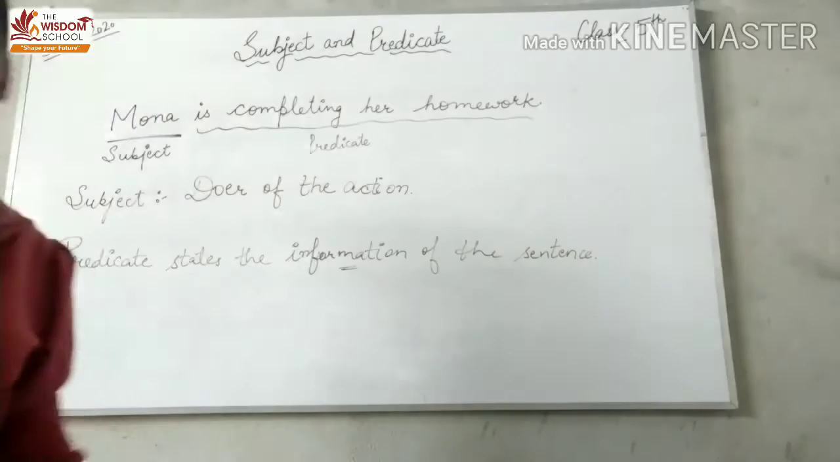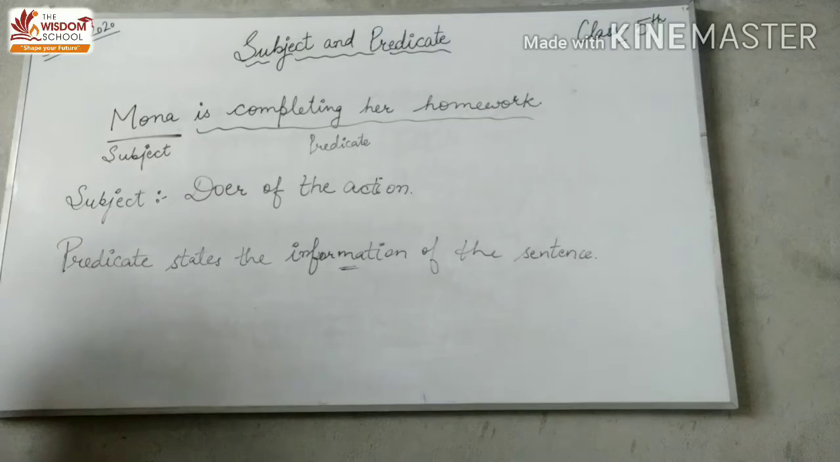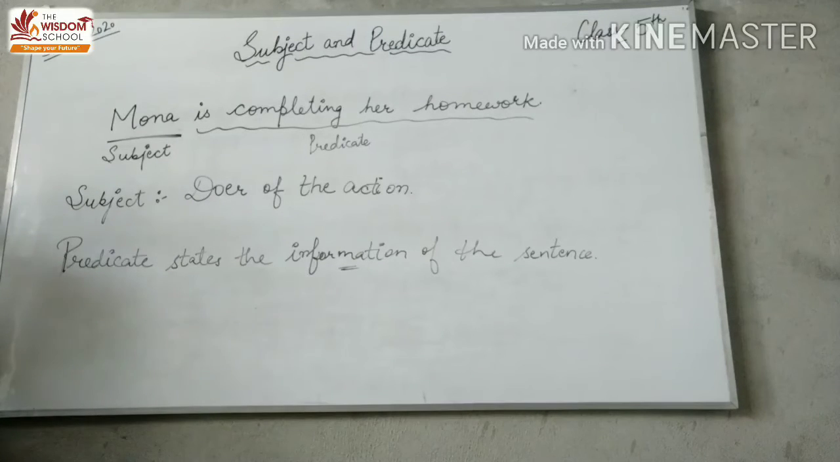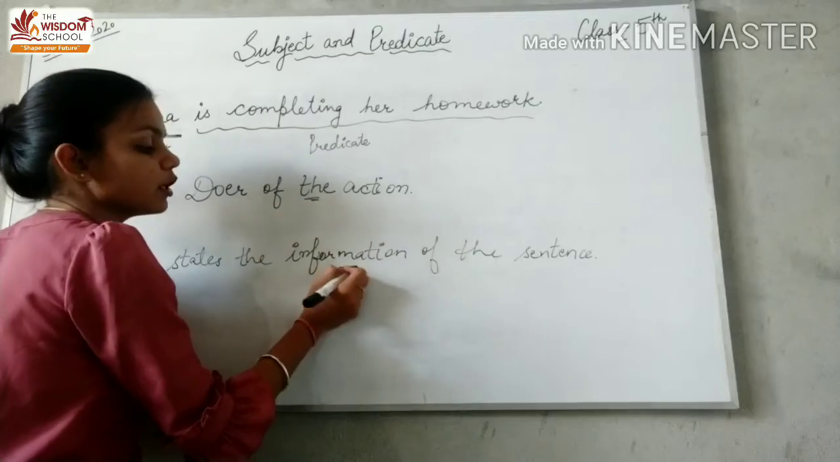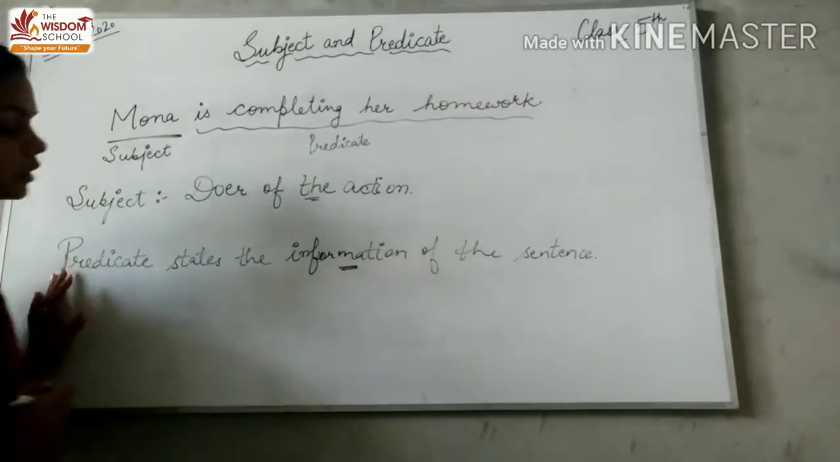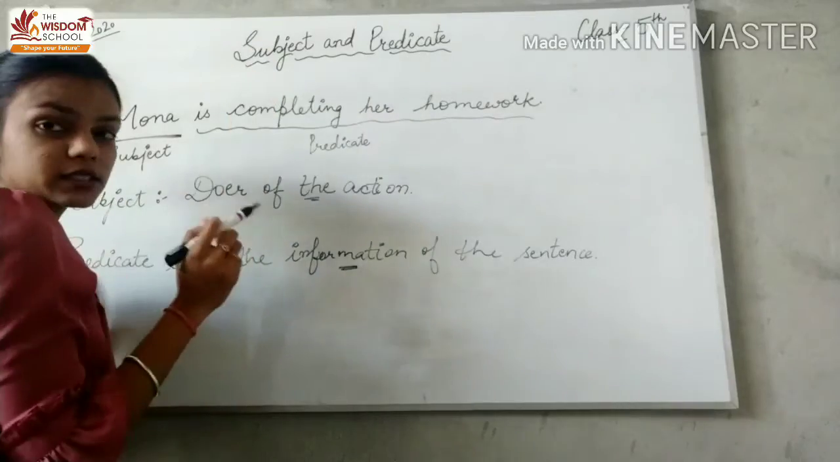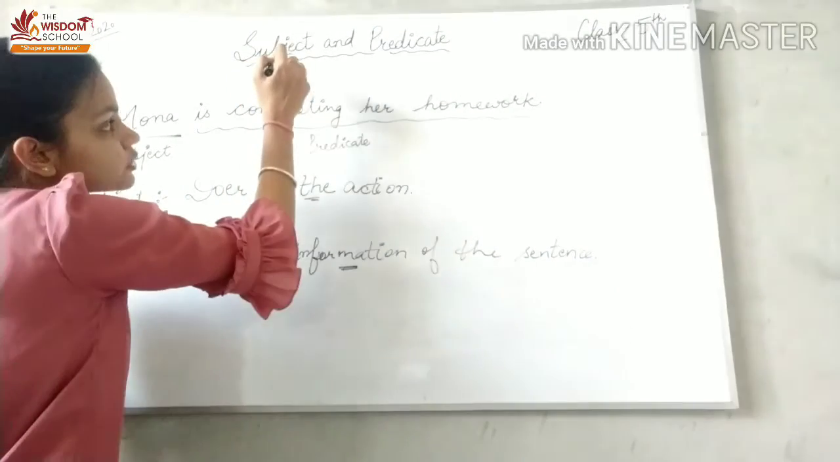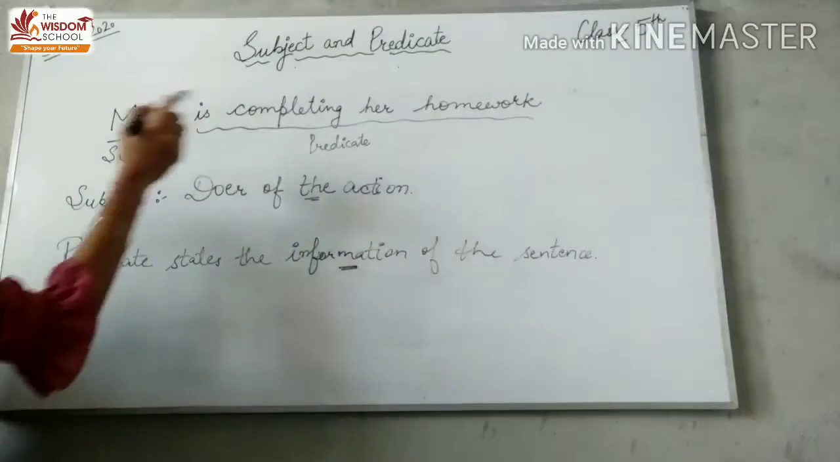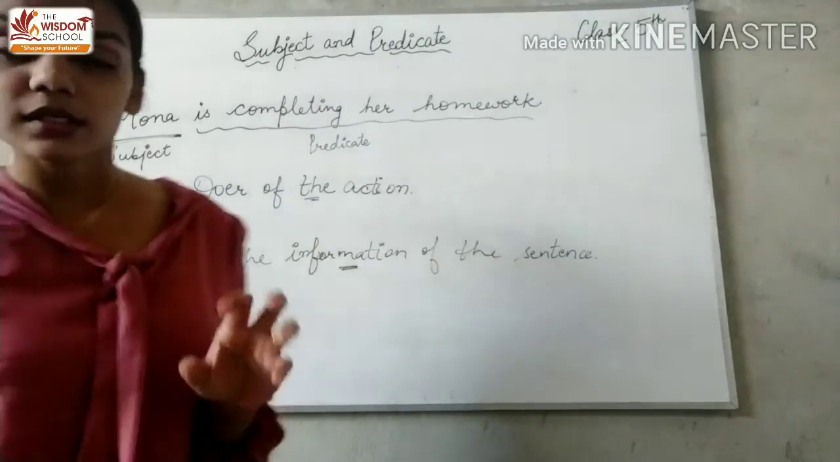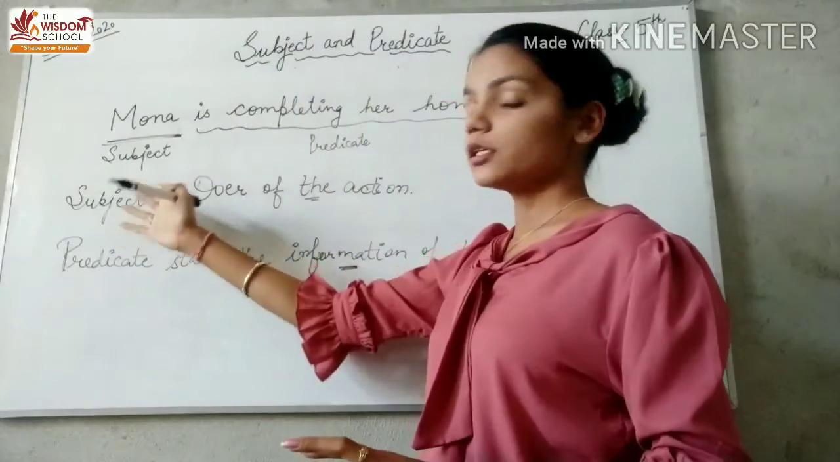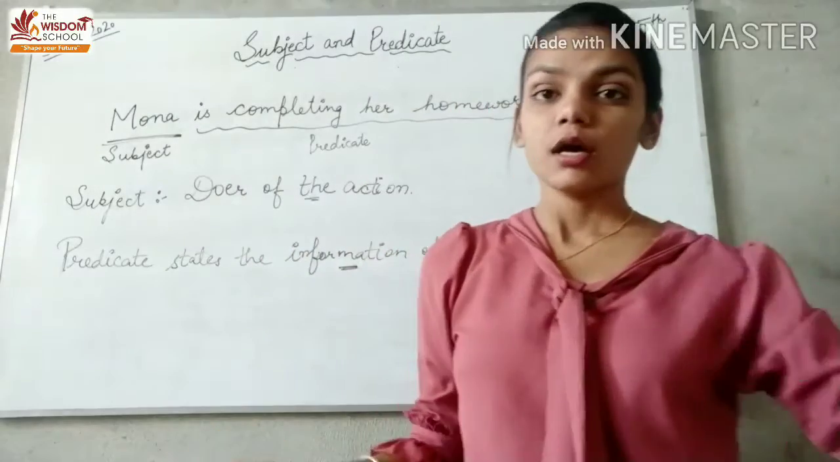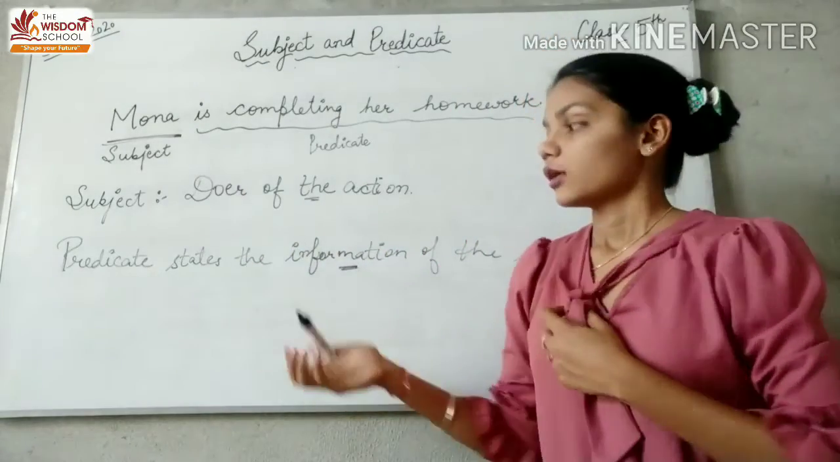Okay, it's clear. Have you all understood what is subject and what is predicate? Yes, so subject is the doer of the action and predicate is what tells us about the information of the sentence. So basically a sentence is divided into two parts, subject and predicate. In a single sentence there are two parts. Subject is the doer of the action. What action is performed is predicate.